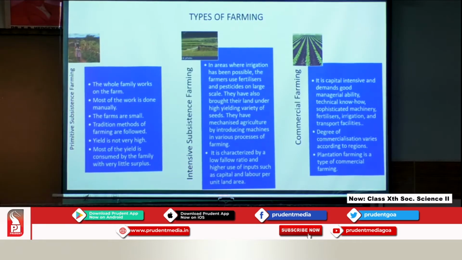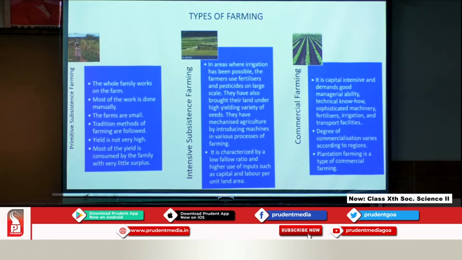As the term primitive subsistence says, it is a farming where the whole family works on the farm, and this work is generally done manually. The farms are small since they are owned by very poor people. They use traditional methods of farming. Therefore, you will see that the produce won't be much because they don't use modern methods.